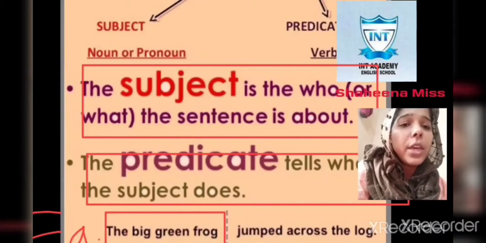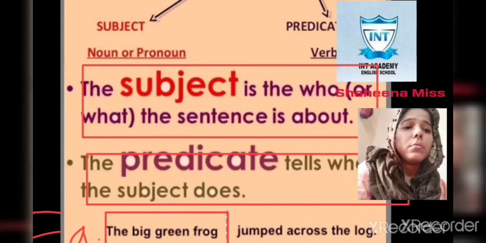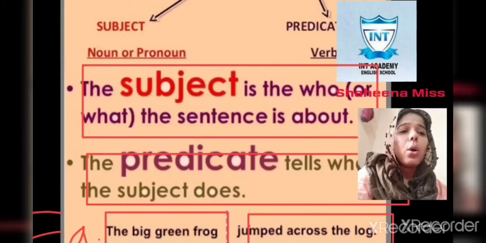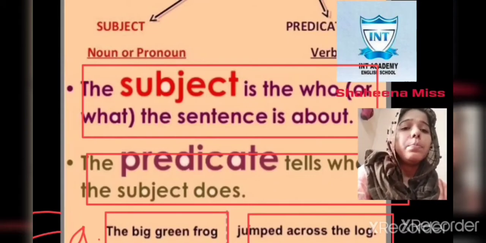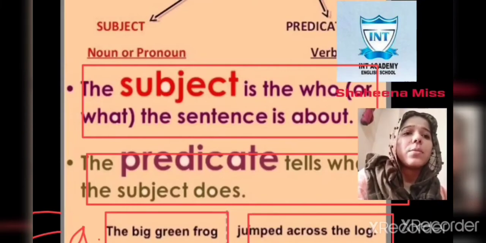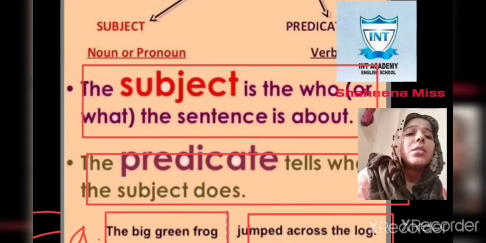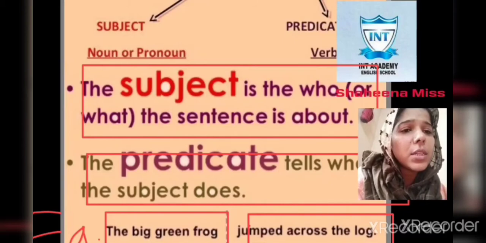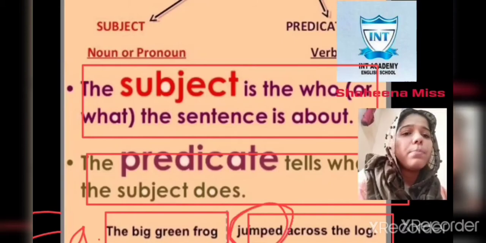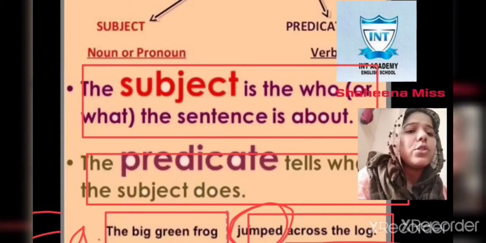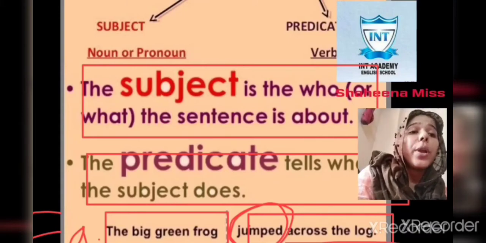The big green frog jumped across the log. The big green frog is the name of an animal, so it is the subject. And the predicate starts with the verb. In this sentence, the verb is jumped, and the rest of the part till the full stop is called the predicate.